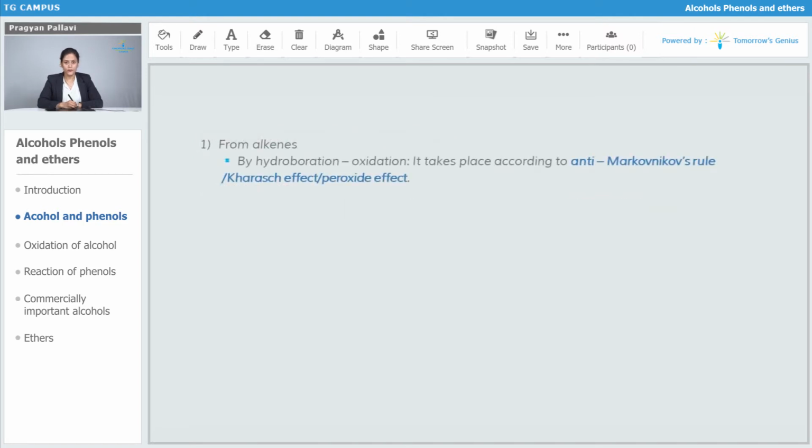The other method for the preparation of alcohol from alkene is by hydroboration oxidation. It takes place according to anti-Markovnikov's rule. It is also known as Kharasch or peroxide effect.